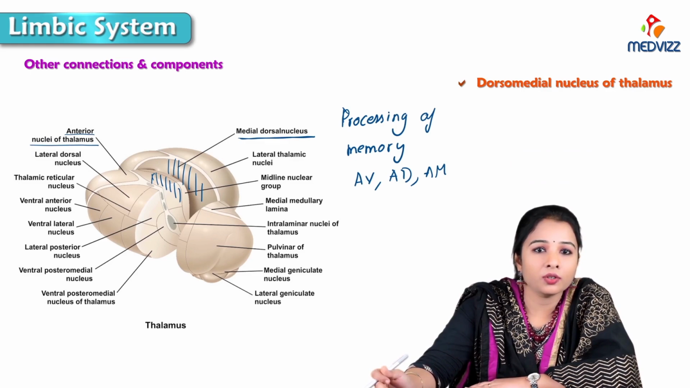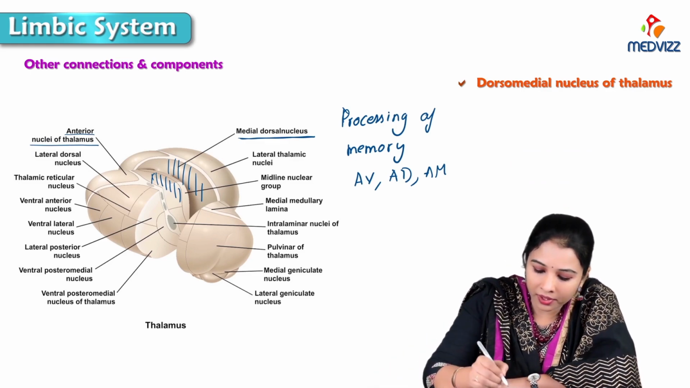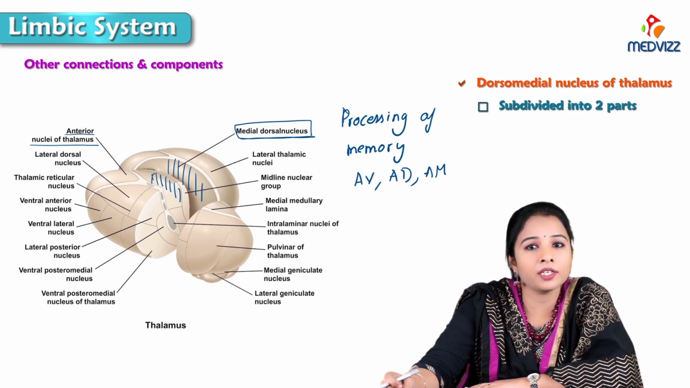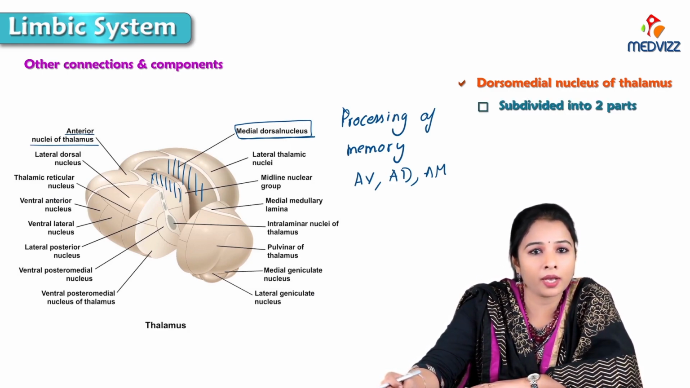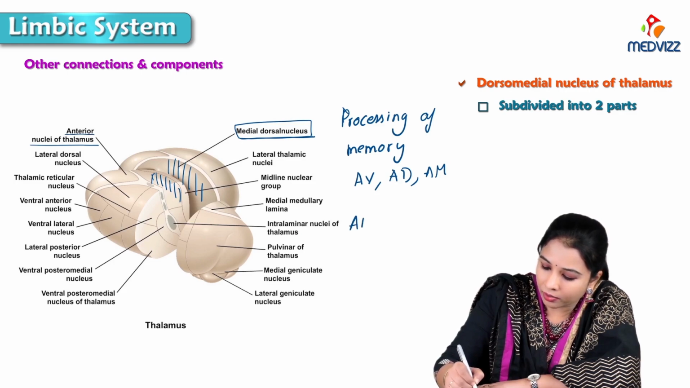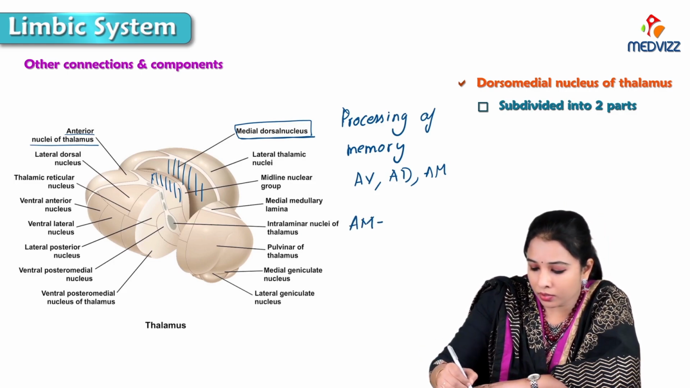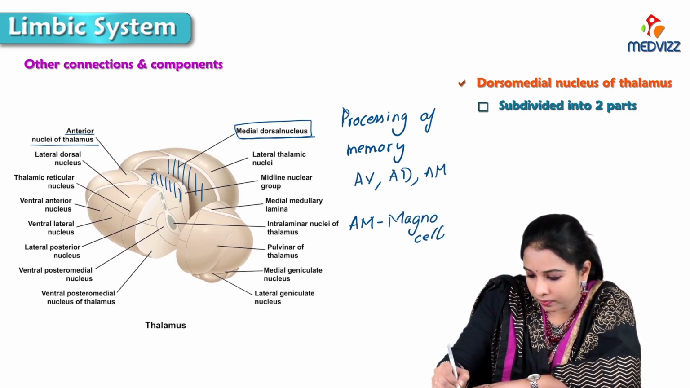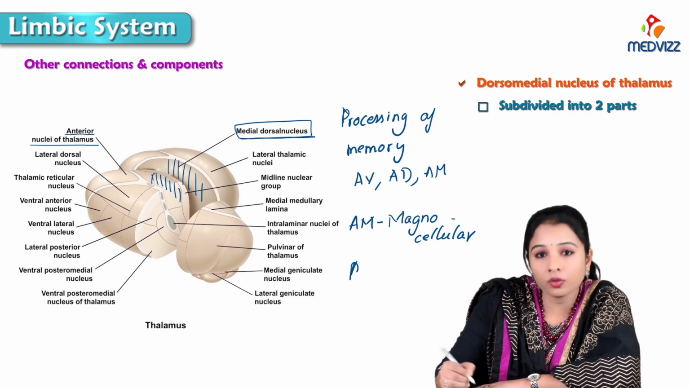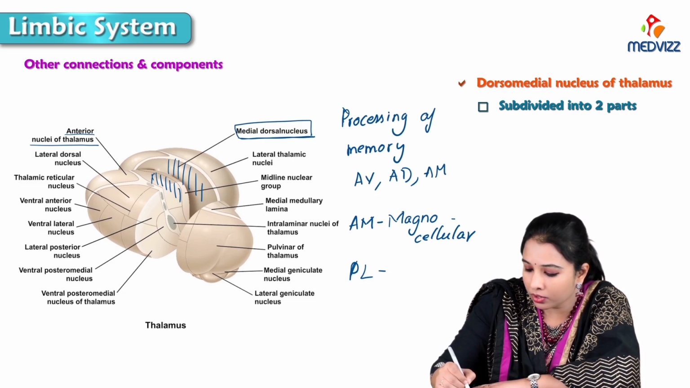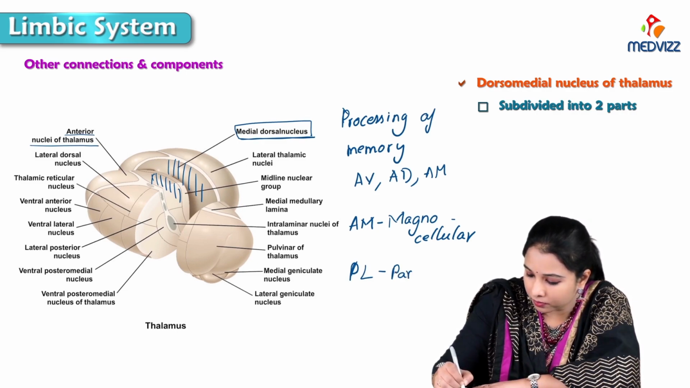Next, the dorsomedial nucleus of thalamus, which is also a component here. The dorsomedial nucleus is subdivided into 2 parts: the anteromedial magnocellular part having larger cells in it, and the posterolateral parvocellular part.